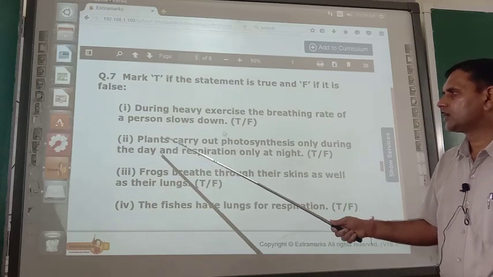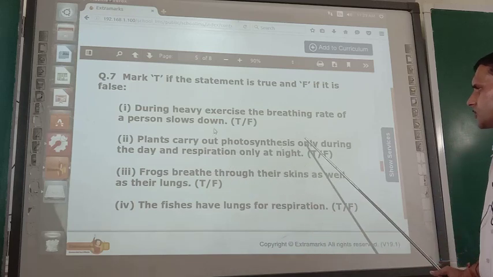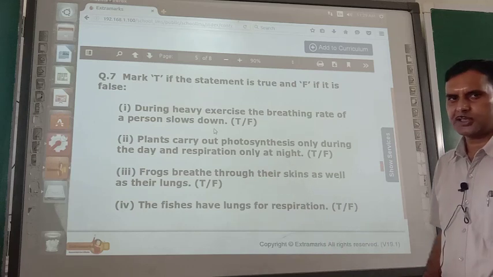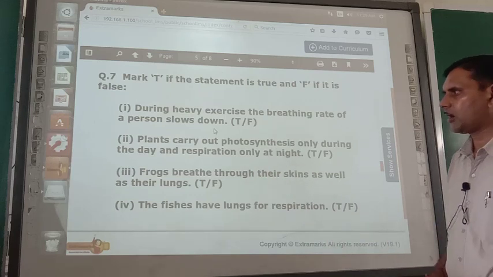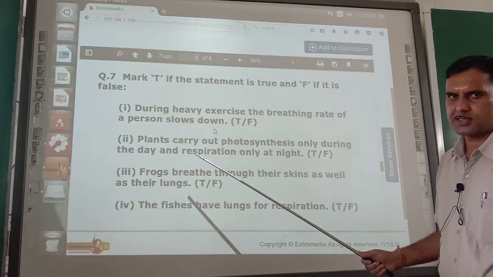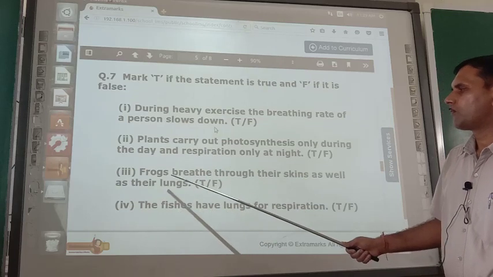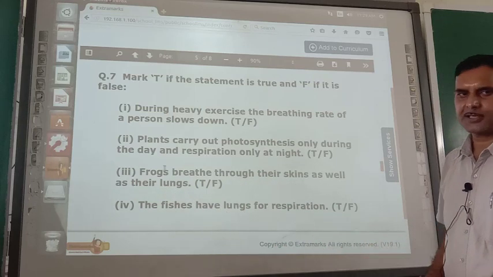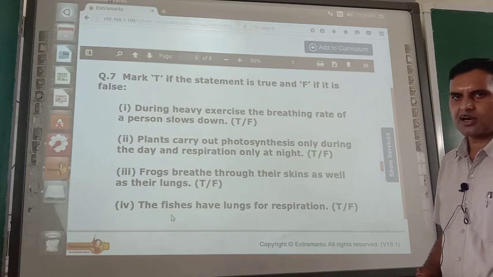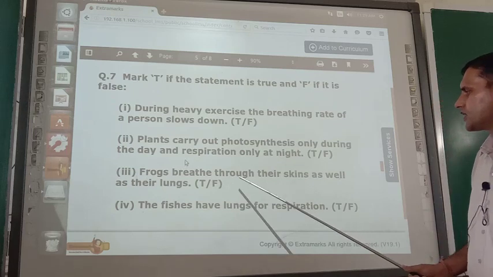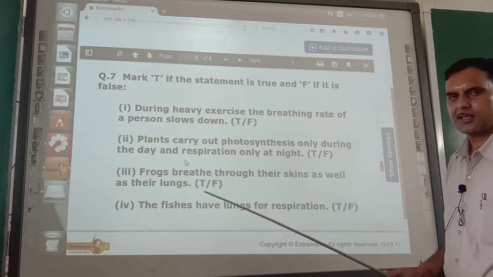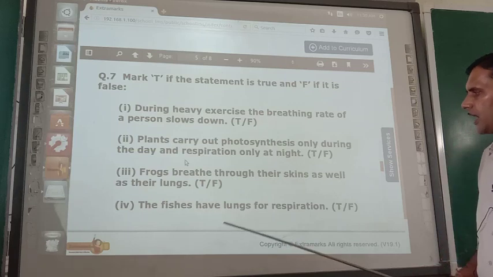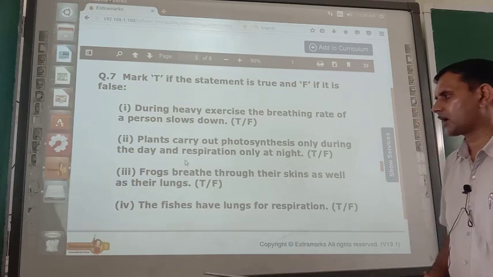What about the second statement? Plants carry out photosynthesis only during the day and respiration only at night. Just think about this one. Is it correct or not? It is true or false? It is false. Next: frogs breathe through their skins as well as their lungs. It is true. A frog has two breathing organs. When it is in water, its skin is the breathing organ. When it is on land, its lungs are the breathing organ.